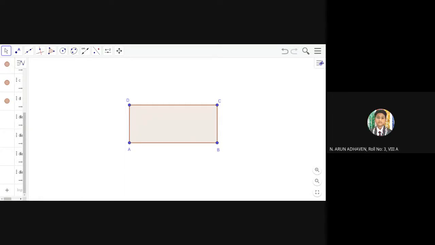I wanted you to identify. Opposite sides are equal, ma'am. Yeah, you are able to roughly at least make out that all the angles are 90 degrees and the opposite sides are equal. So from these two major properties, I am able to decide that this is a rectangle. So now if two opposite sides are given,